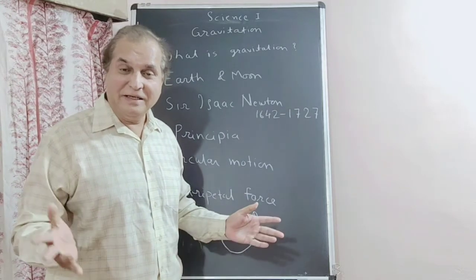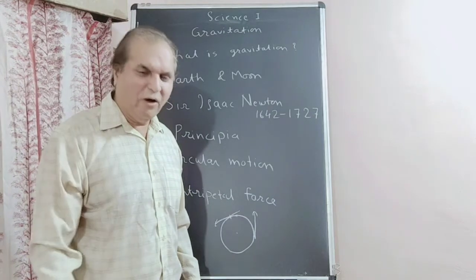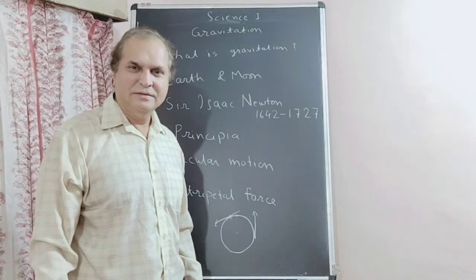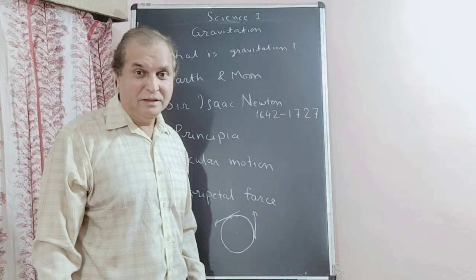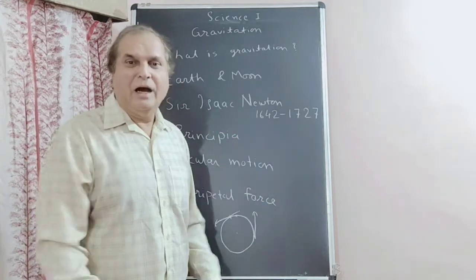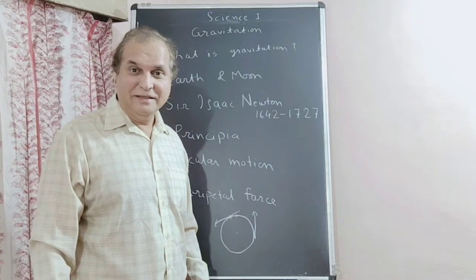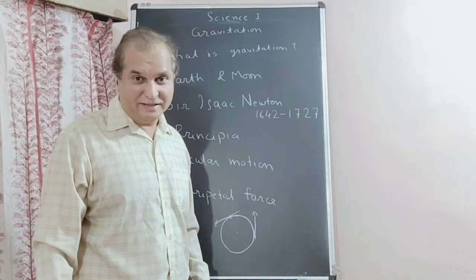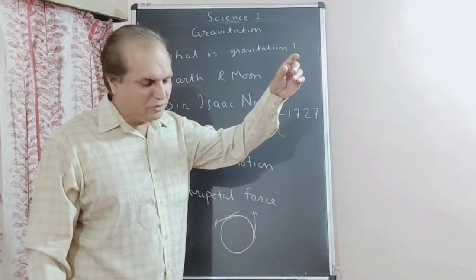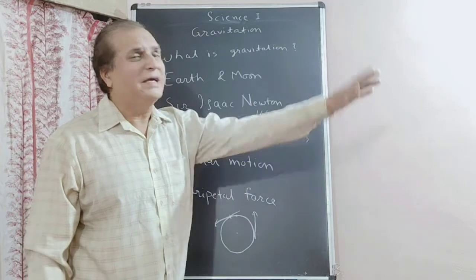I think the term is familiar to you. Whatever you throw falls towards the earth. Even you are attracted towards the earth. Try to jump. Again you will fall back to earth. Getting? This is gravitation. If I throw something, it will fall to earth. It won't fly here and there.